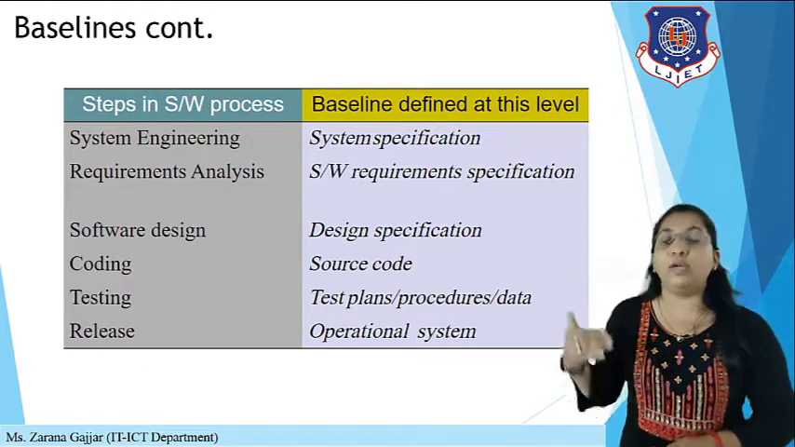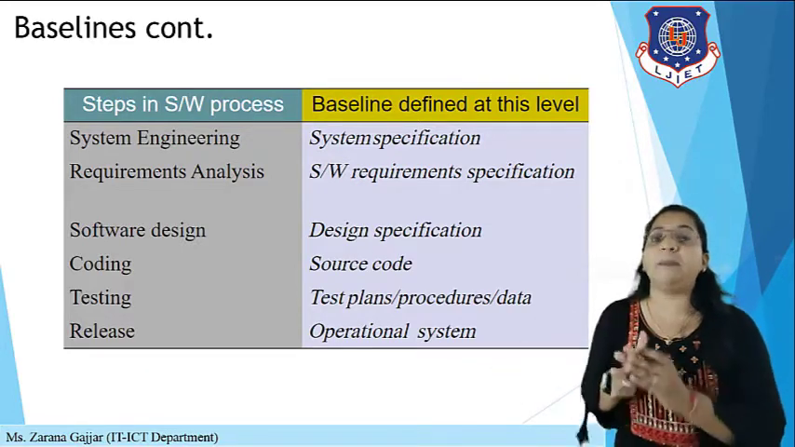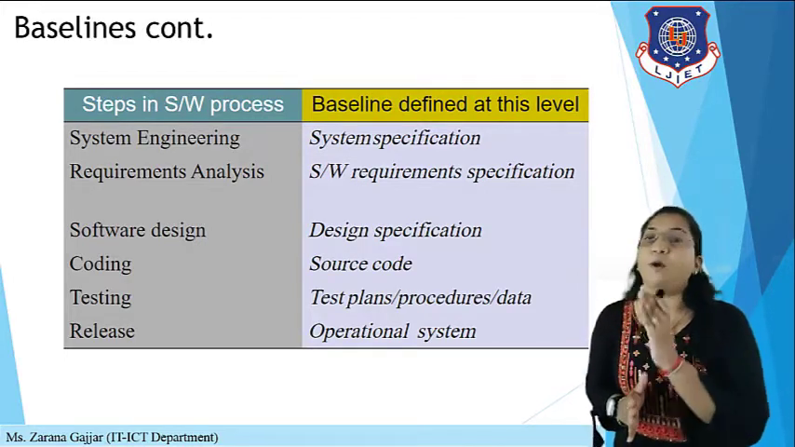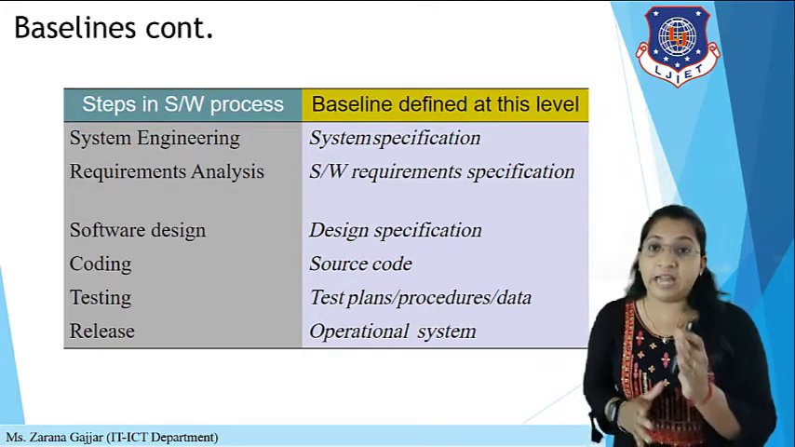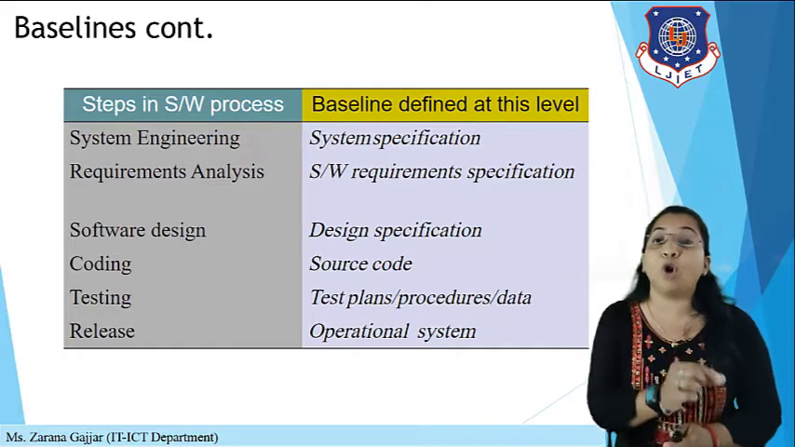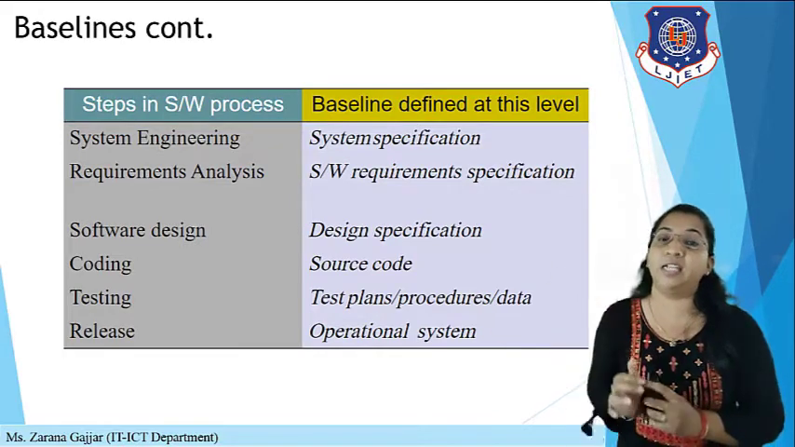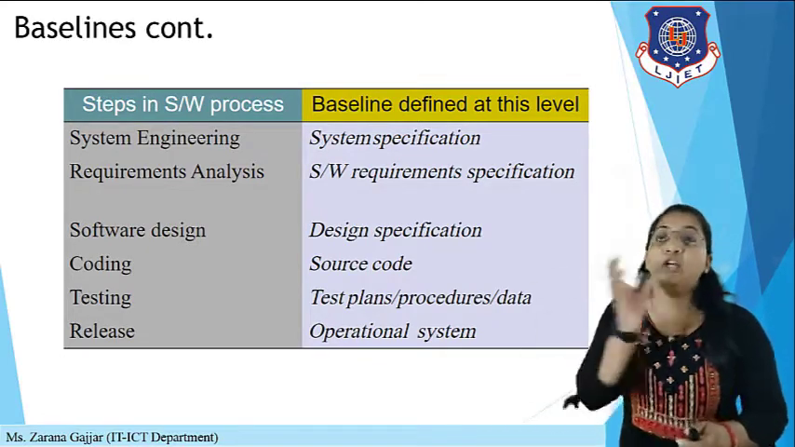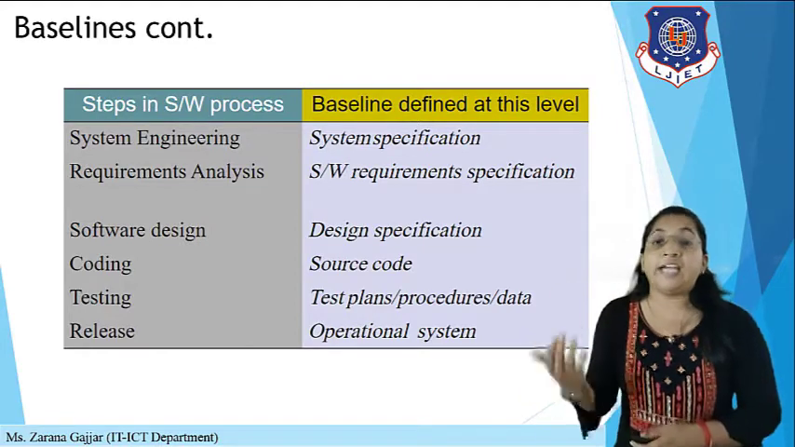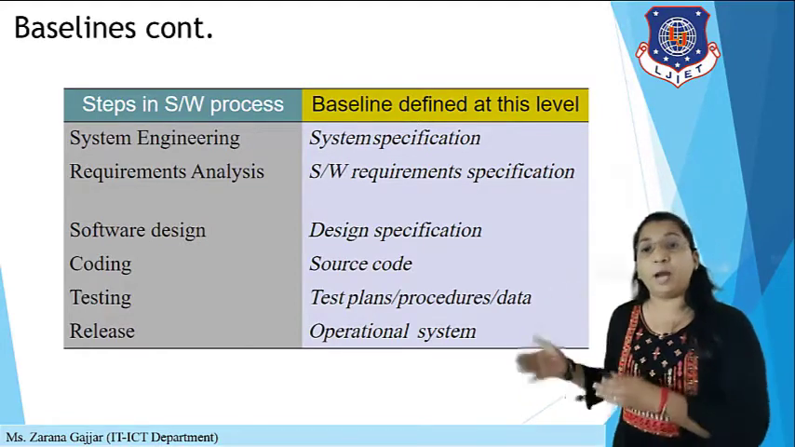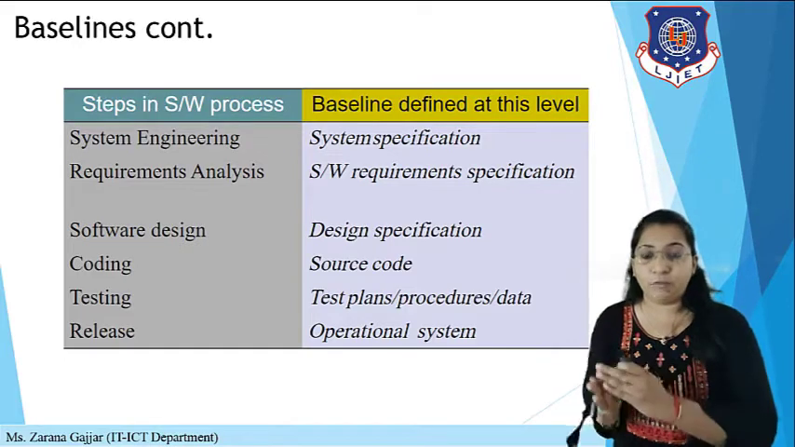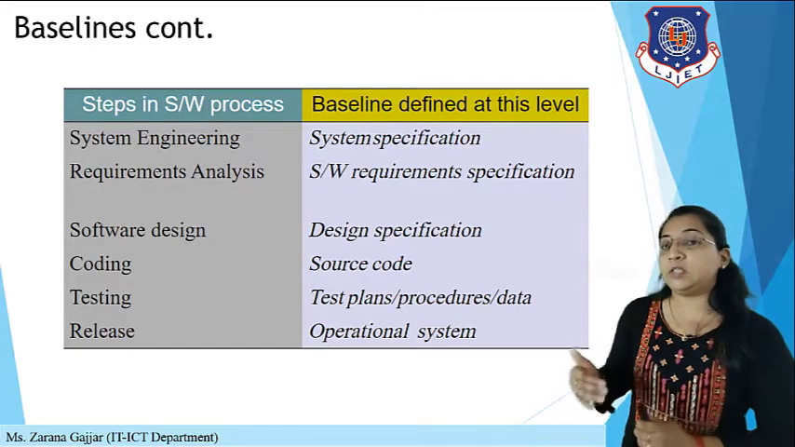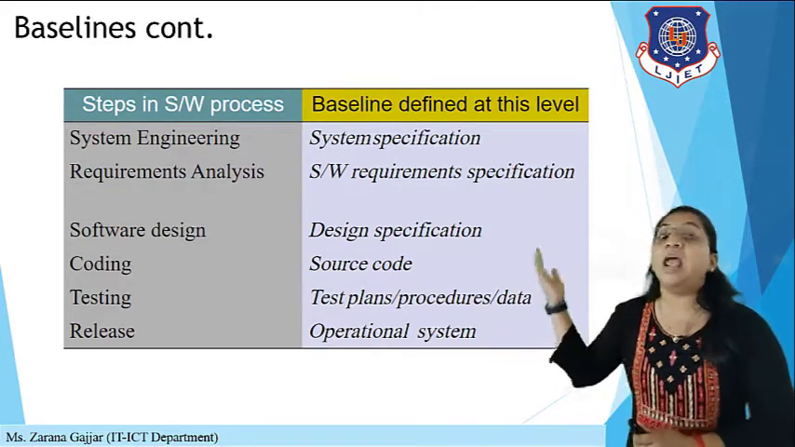Similarly, if you want to do requirement analysis, whatever requirement is given by the customer, you have to analyze those requirements. Requirement analysis is a step of the software process, whereas the baseline is the software requirement specification, that is the SRS document, for the requirement analysis phase. Then similarly for software design, design specification is a baseline. For coding, source code is a baseline. For testing, the test plan, procedure or data will be a baseline. And for releases, for example, if you are releasing one version, then the operational system will be your baseline. Okay, so this is how the software process is mapped with a baseline.